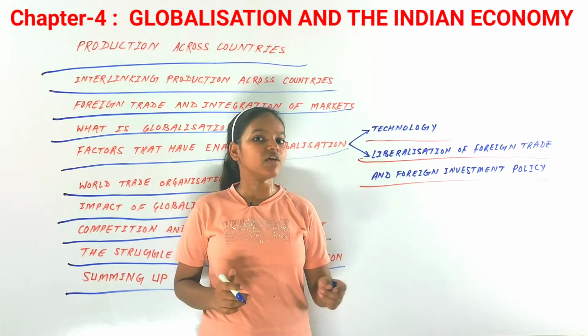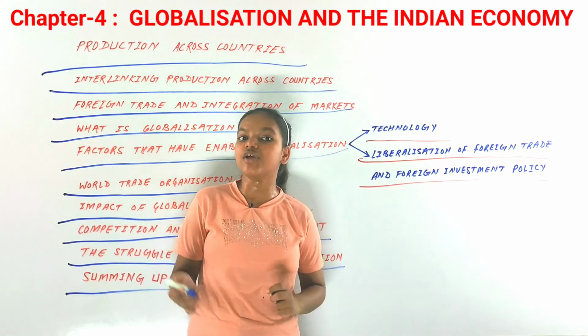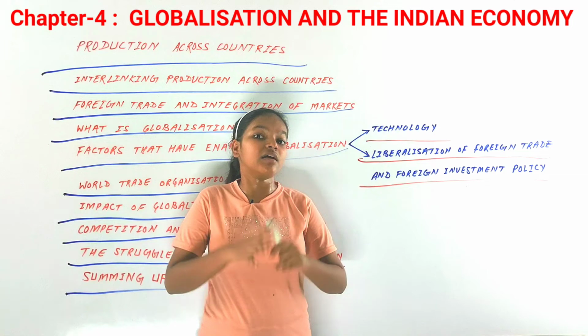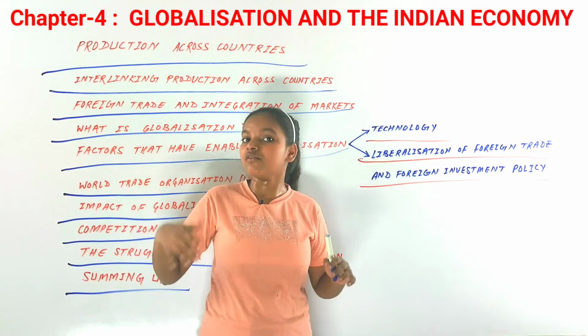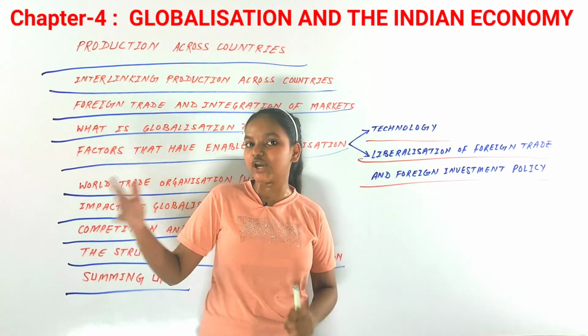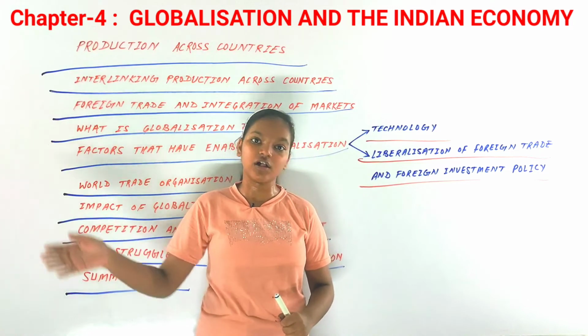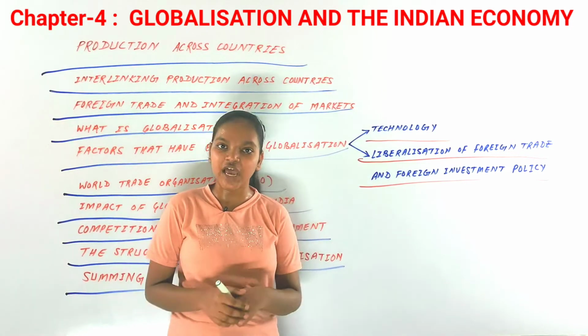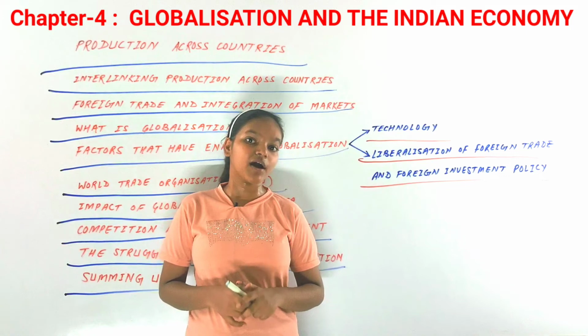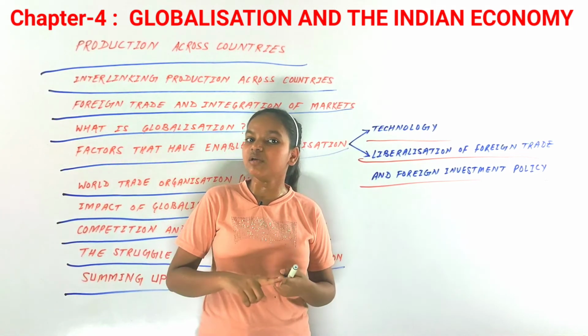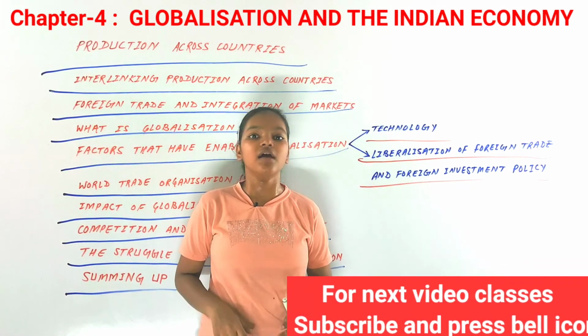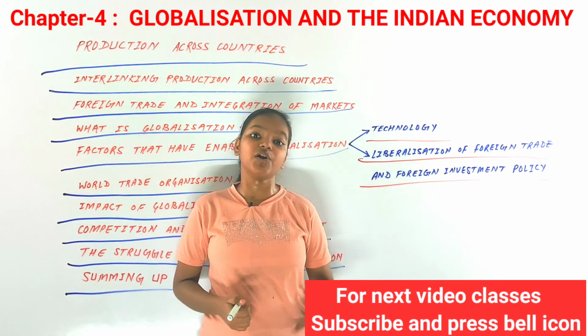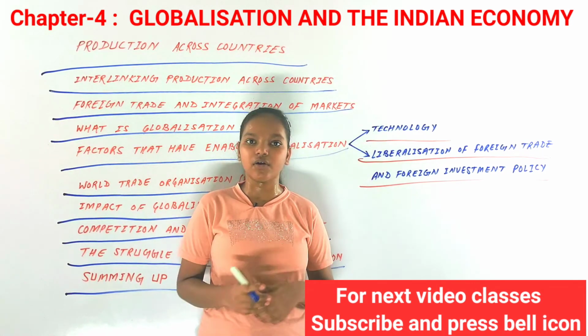We have talked about foreign investment and foreign trade, and we have seen that the greater integration and interconnecting of countries is what we call globalization. Globalization can involve people, tradition, and culture as well, but that is not a part of this chapter. And after that, we talked about how the rich people and educated people benefit more from the globalization process, but not the poor and lower people of our country.